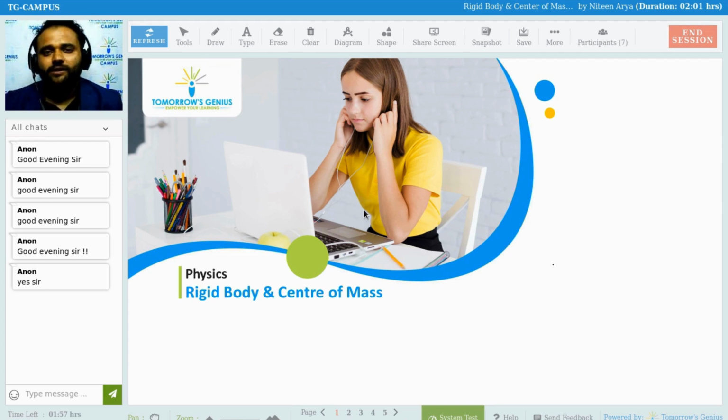After that, we have totally separate subtopics that we are going to learn in the next chapter, which is gravitation. That does not belong to the previous topics. So what is a rigid body, and center of mass? We are going to learn this in today's class.